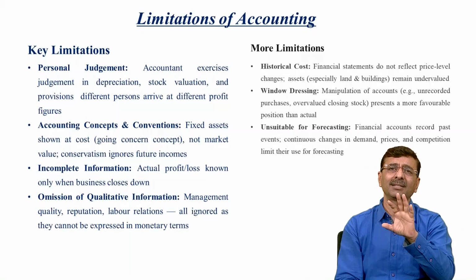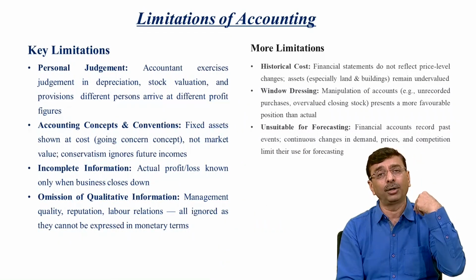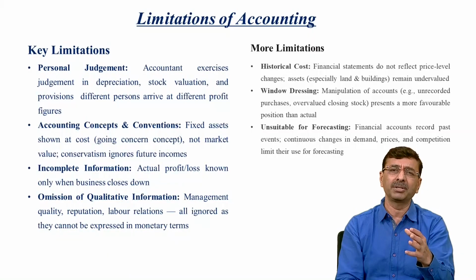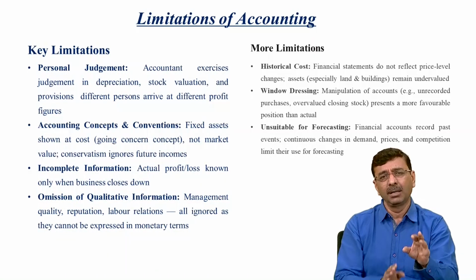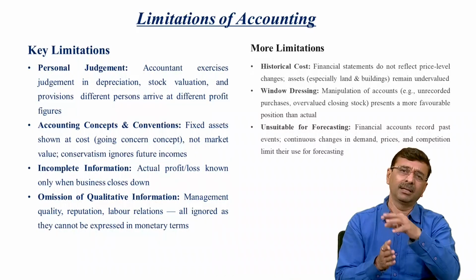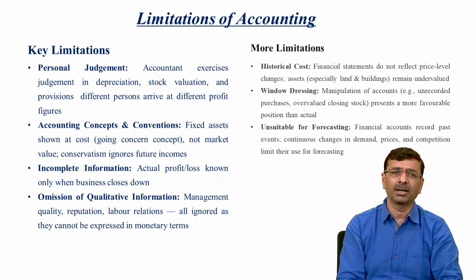These are personal judgments, or judgments taken by the owner or a group of persons making managerial decisions, which may be biased by certain assumptions. So it is a part of the limitation.